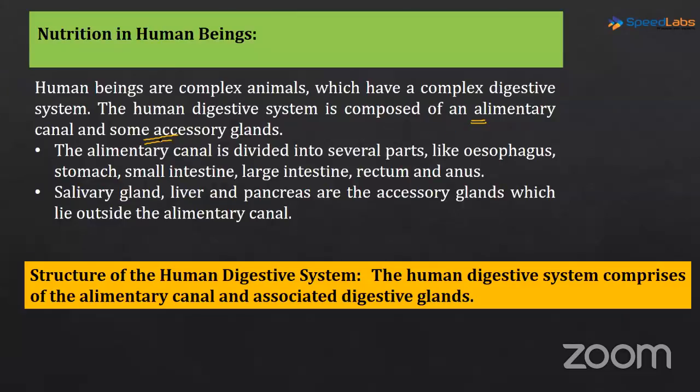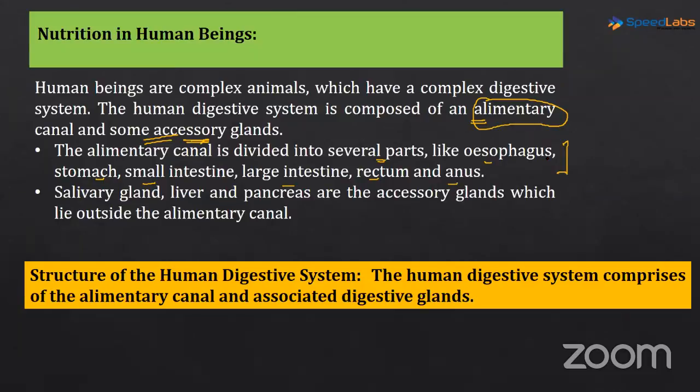This is very important. I'm talking about the human digestive system. It is composed of the alimentary canal, and there are certain accessory glands which are associated with the alimentary canal. The alimentary canal is further divided into several parts like esophagus, stomach, small intestine, large intestine, rectum and anus. All these parts we will see in a very beautiful diagram, so don't worry.